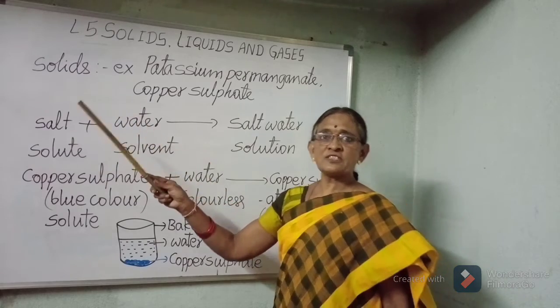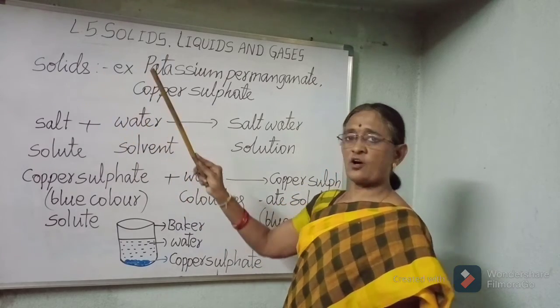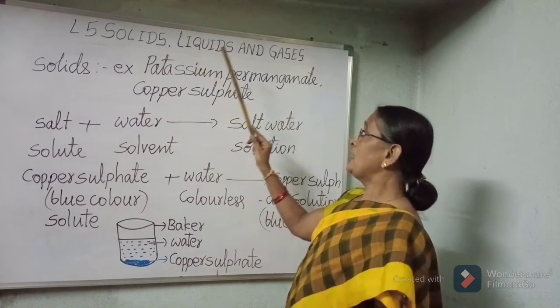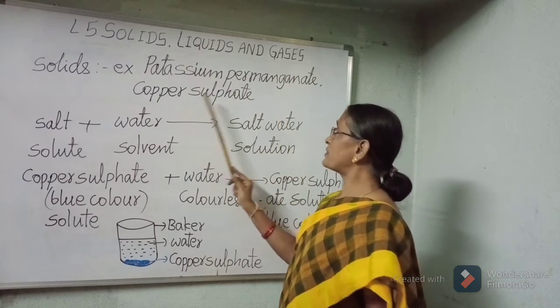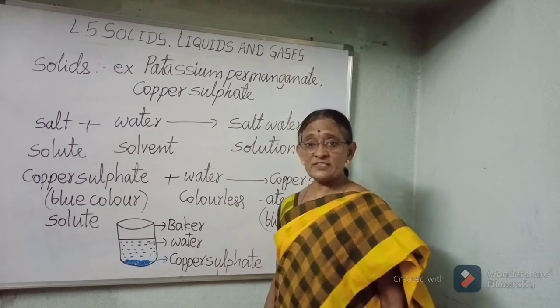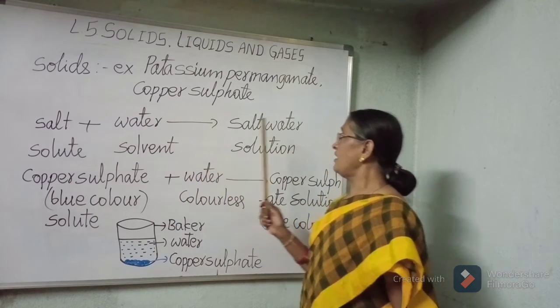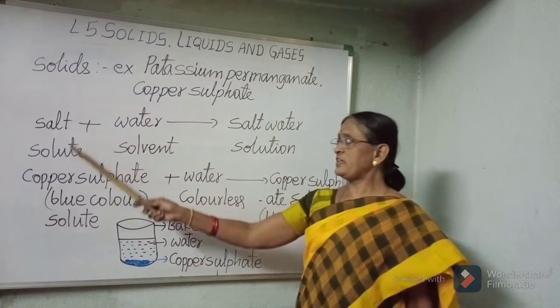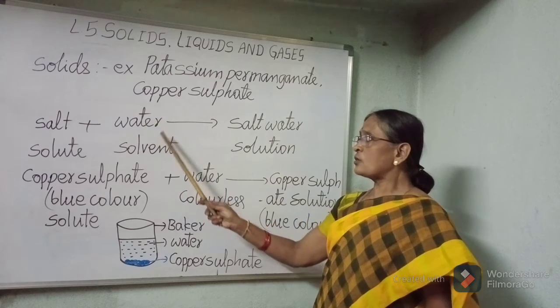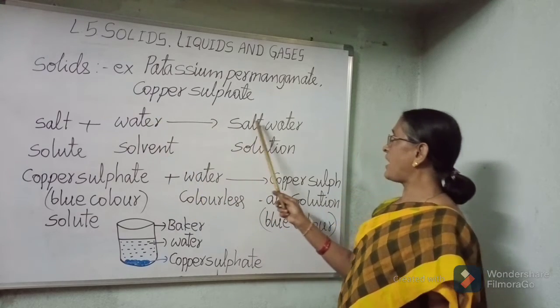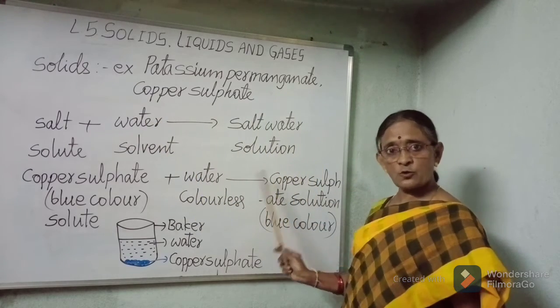Some of the common examples for solutes are salt, sugar, potassium permanganate, copper sulfate, etc. Let us see one more example. Salt plus water, salt water. Salt is a solute, water is a solvent and salt water is a solution.